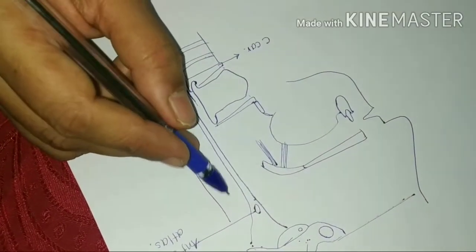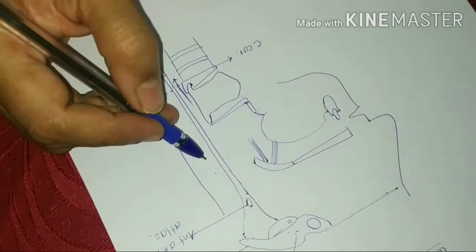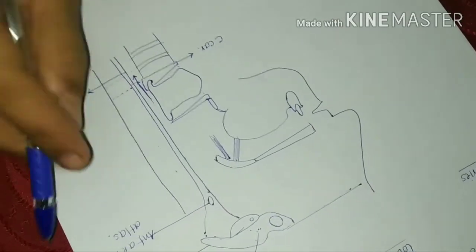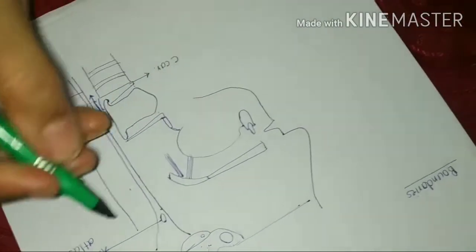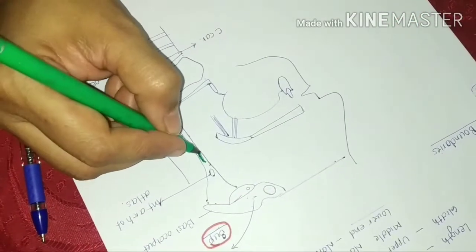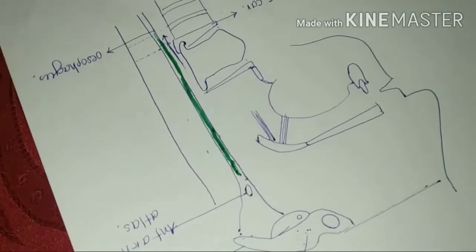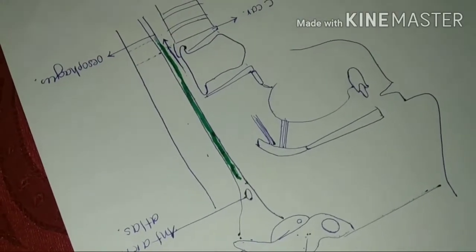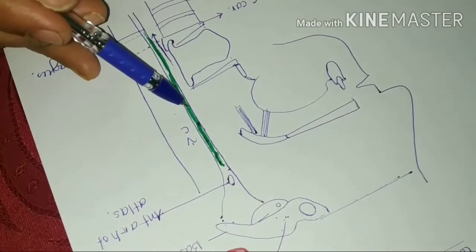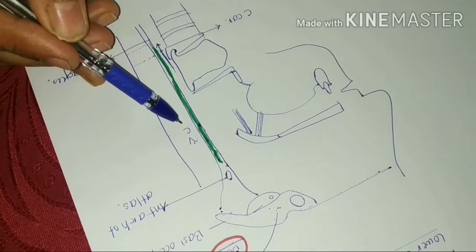Posteriorly, the boundary is formed by the cervical vertebral bodies, and these cervical vertebral bodies are separated from the posterior wall of the pharynx by means of prevertebral fascia. So here lies the prevertebral fascia, which is nothing but the part of the deep cervical fascia which intervenes between the posterior wall of the pharynx and the vertebral column. Clear? So posteriorly we can say it is bounded by prevertebral fascia and the cervical vertebral bodies.